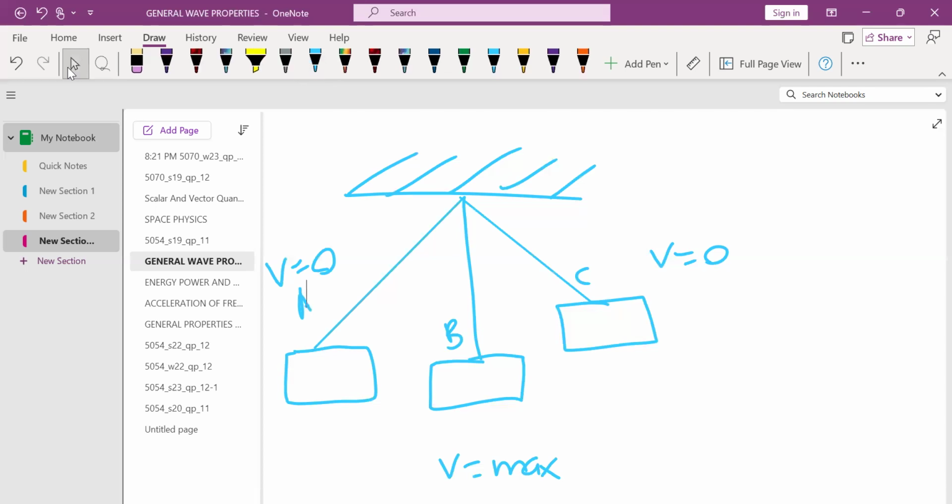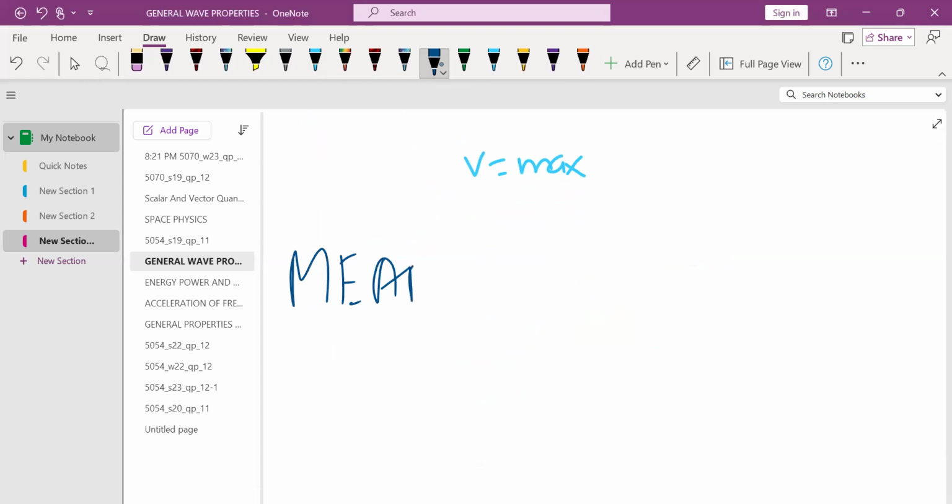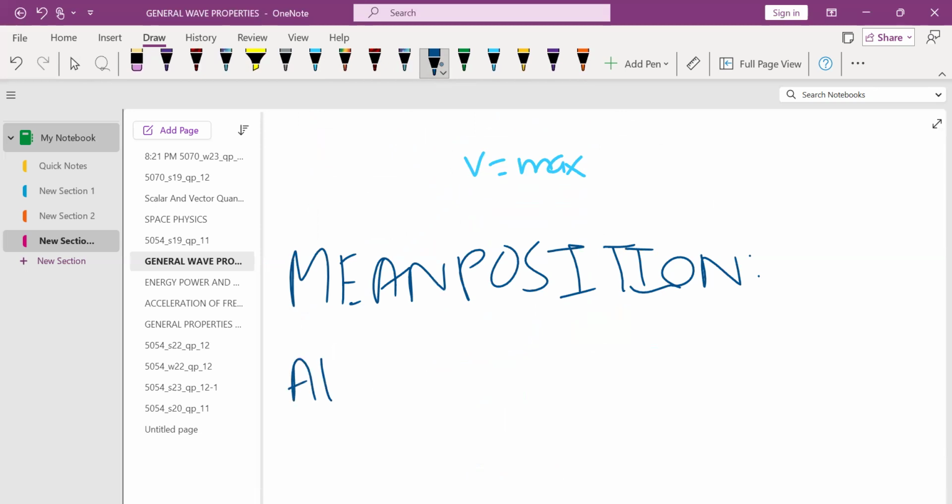Here is a term that you need to remember, and this term is equilibrium or mean position. Usually it comes as mean position in exam, and such questions appear in the MCQ especially because P1 is a tricky paper as compared to P2 and P4. So a mean position is a position at which the velocity is maximum, kinetic energy is maximum. However, the potential energy is minimum.